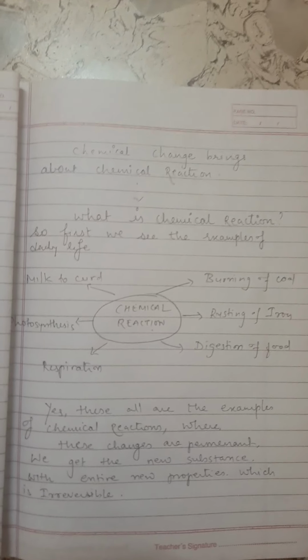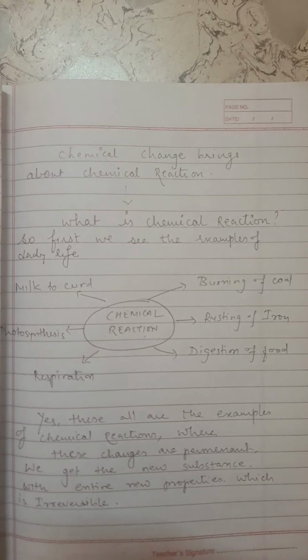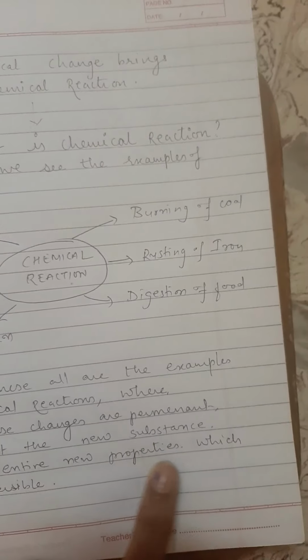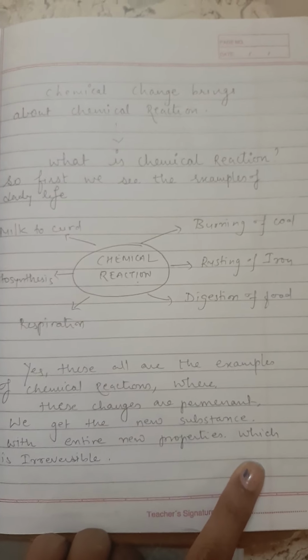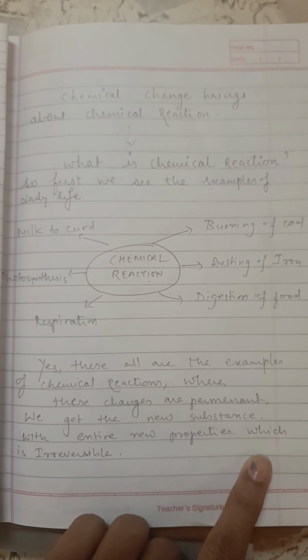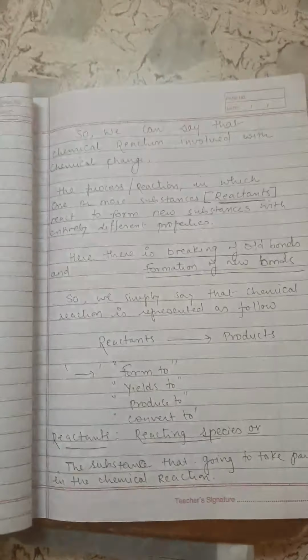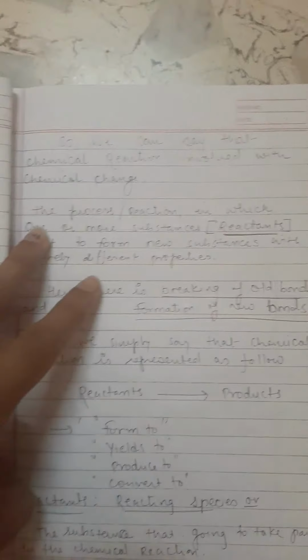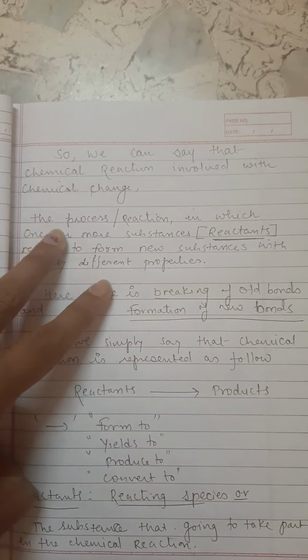We get a new substance, entirely new, having new properties. We can say that a chemical reaction is involved with chemical change.